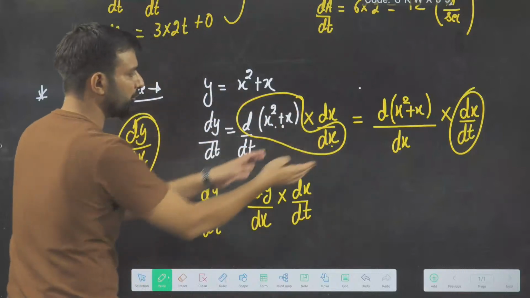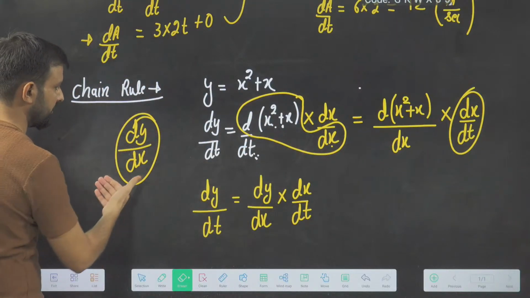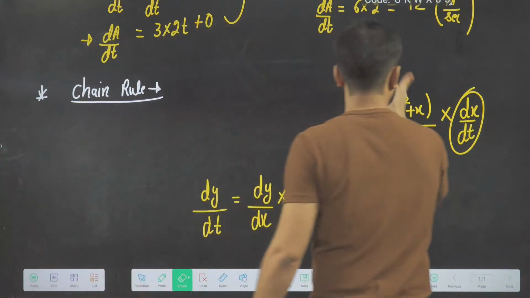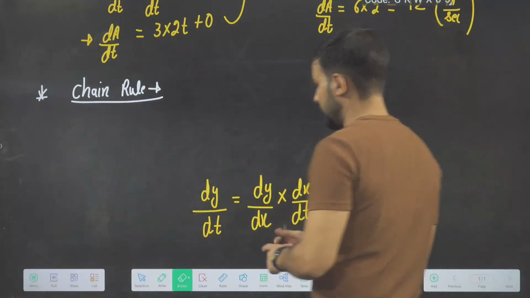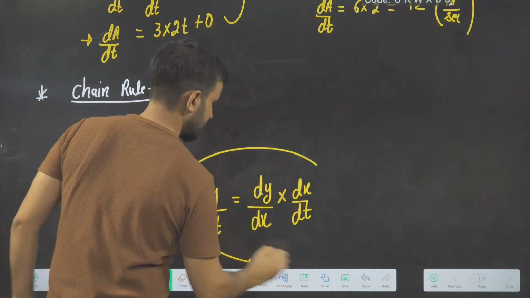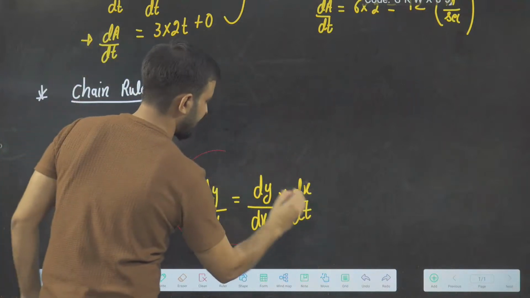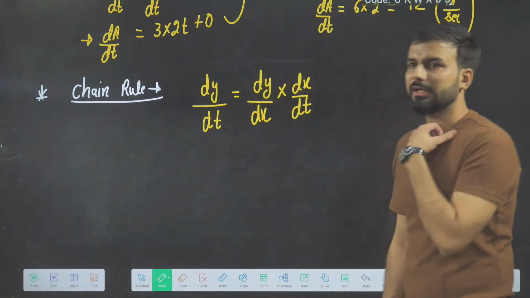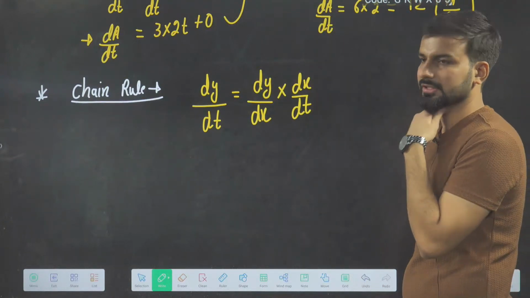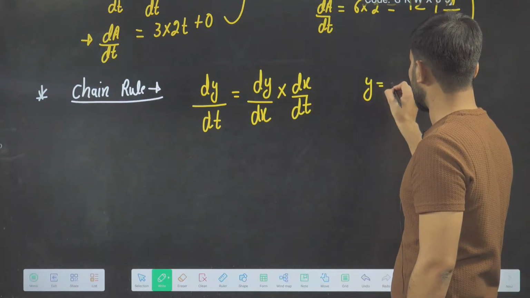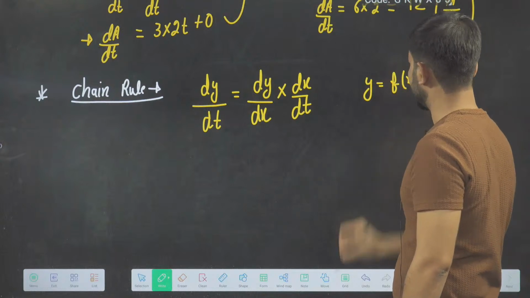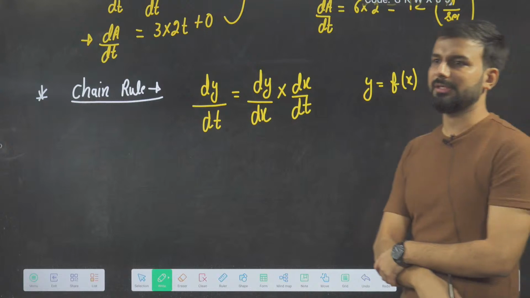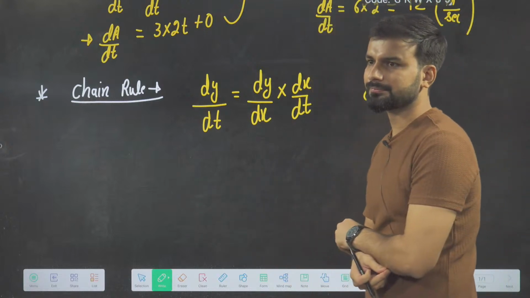Now I am going to remove the example that I have already given you, and we will do a question based on it, so then you will come to know. This is the formula I am writing for the chain formula, in which your y is a function of x, right? And you want to differentiate y with another variable t, okay?